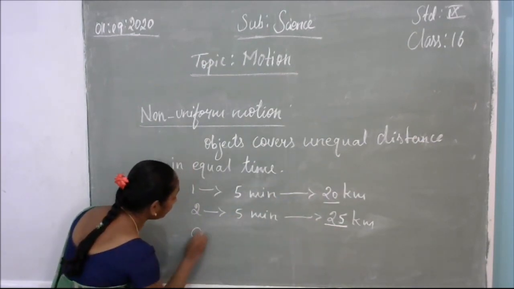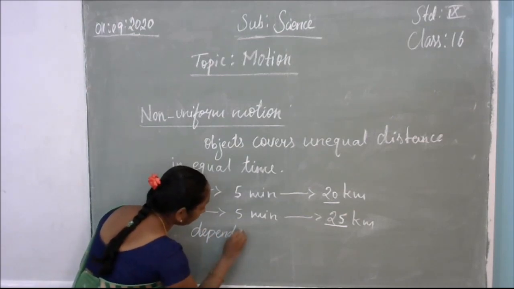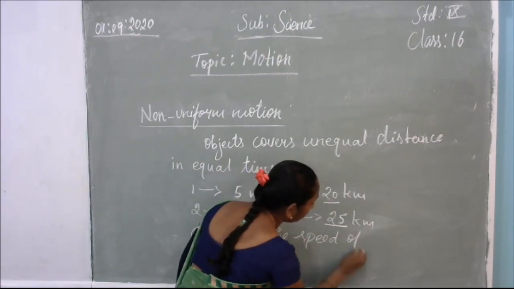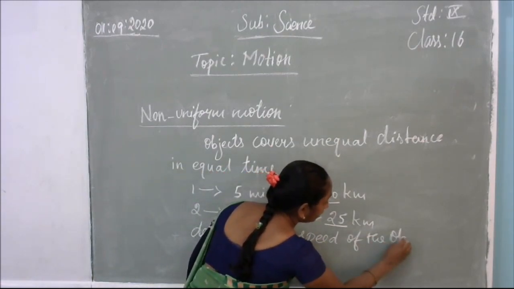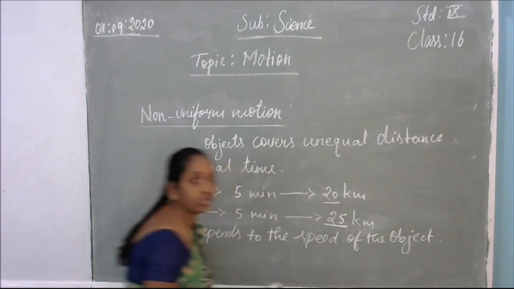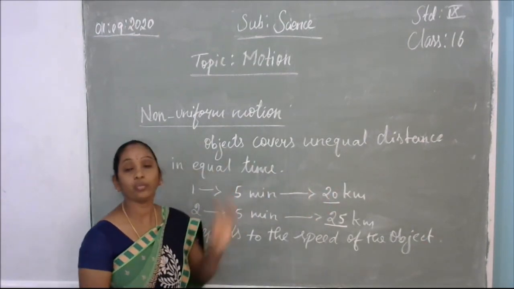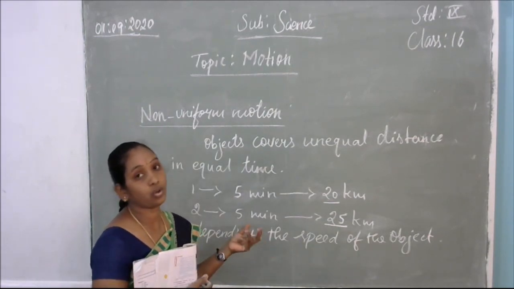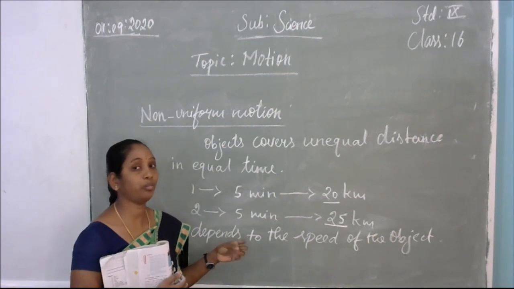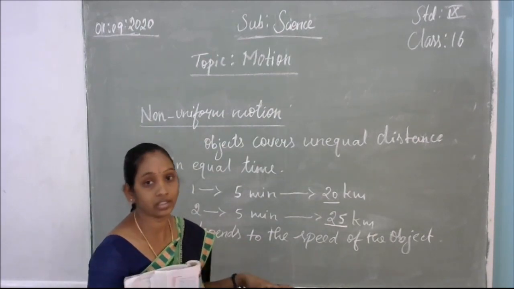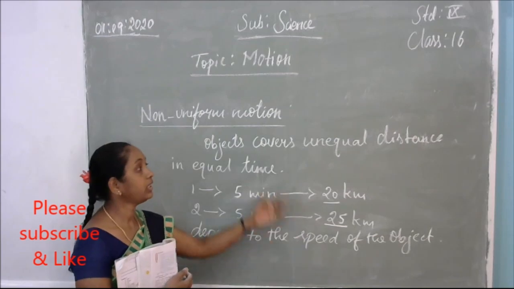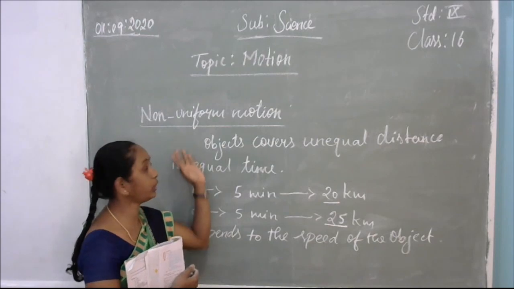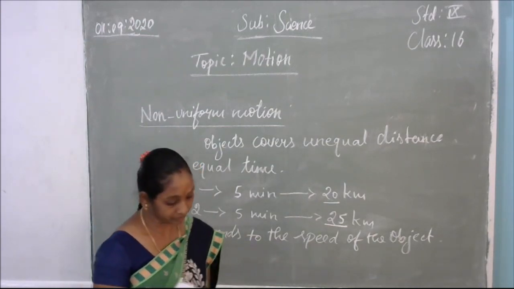So here what will happen? It depends on the speed of the object, the distance will be different here. Okay, so that is called non-uniform motion. For example, jogging. People commonly jog in the morning time. Some of them will go slowly, some will go very fast. So depending on the speed of the object, the timing will be the same, but the unequal distance will be covered. That is called non-uniform motion.